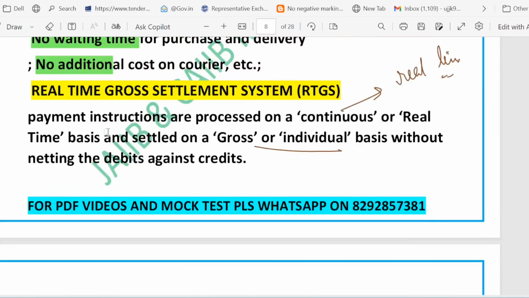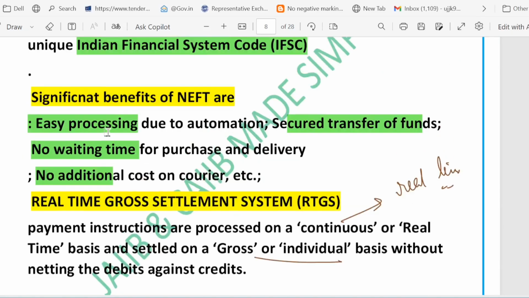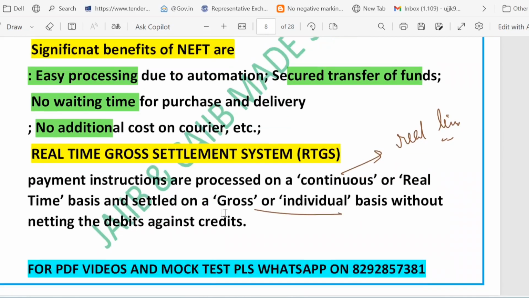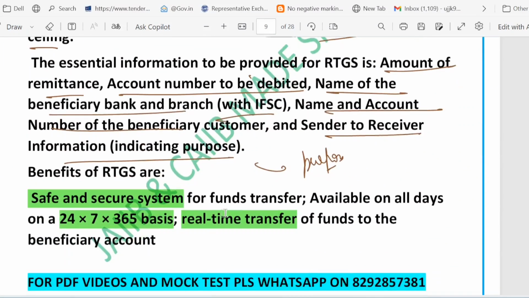So let's revise the key points we have discussed here. We started with RTGS. Gross settlement, minimum 2 lakh, no maximum limit. Funds should be credited within 30 minutes. Provide complete transaction detail for traceability. So these are the key points. Benefits of RTGS I already told you.